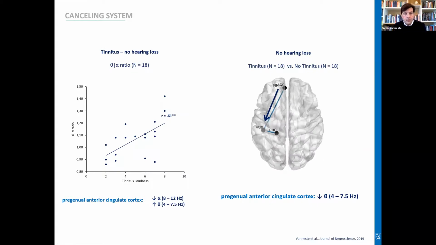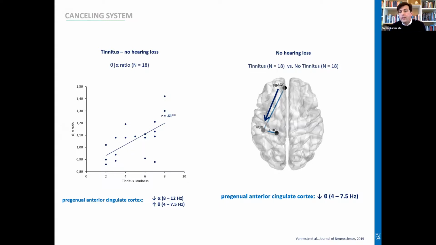We continued to analyze our data, and we showed that the ratio between alpha and theta activity was changing, and that the more theta and the less alpha activity we saw in the pregenual anterior cingulate cortex correlated with how loud they perceive their tinnitus. And remember, these are people that have no hearing loss.